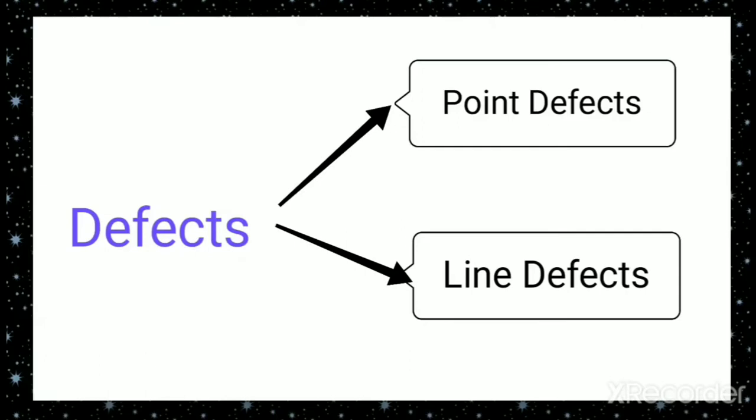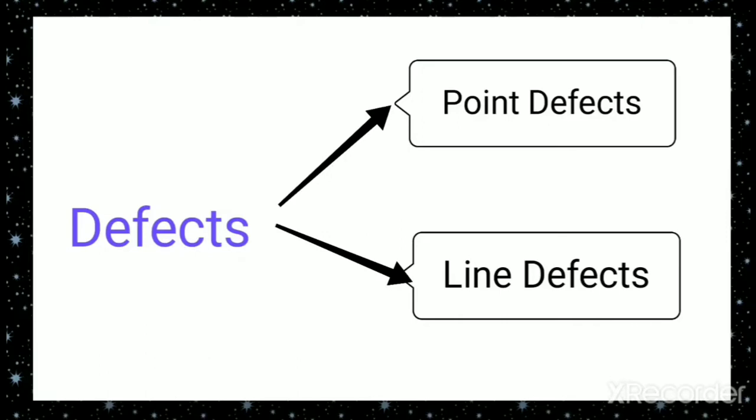So if there is any irregularity in the arrangement of the particles at the lattice points, then it is called a point defect. And line defects are the irregularities or deviations from the ideal arrangement in the entire row of lattice points.